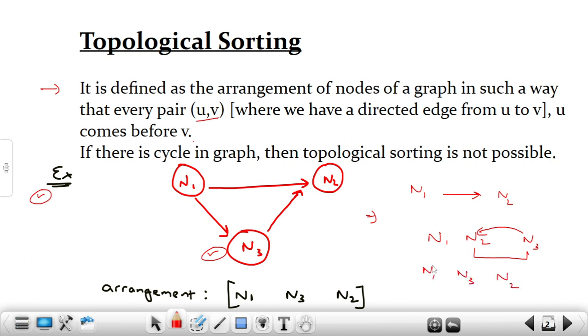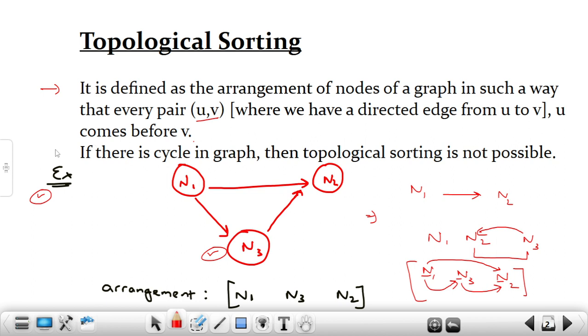Now if you check any edge, for example, we have an edge from N1 to N2, so it will be like this. We have an edge from N3 to N2, it will be like this, and we have an edge from N1 to N3. So now you can see that whenever we have an edge from U to V, then U always comes before V, right? So this is what topological sorting is.